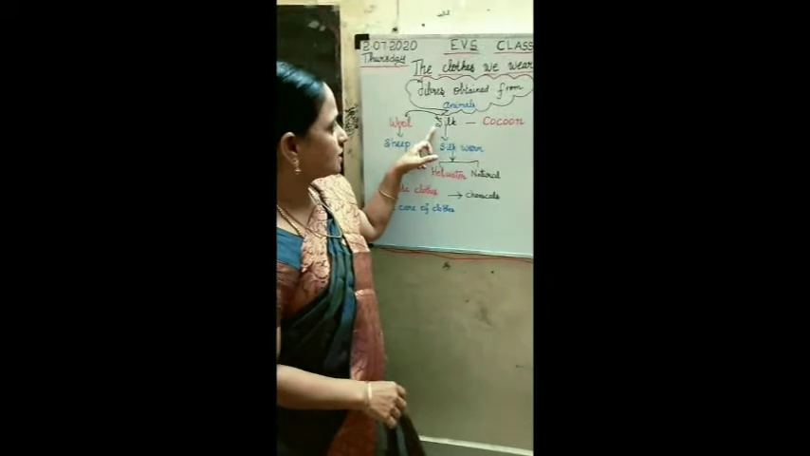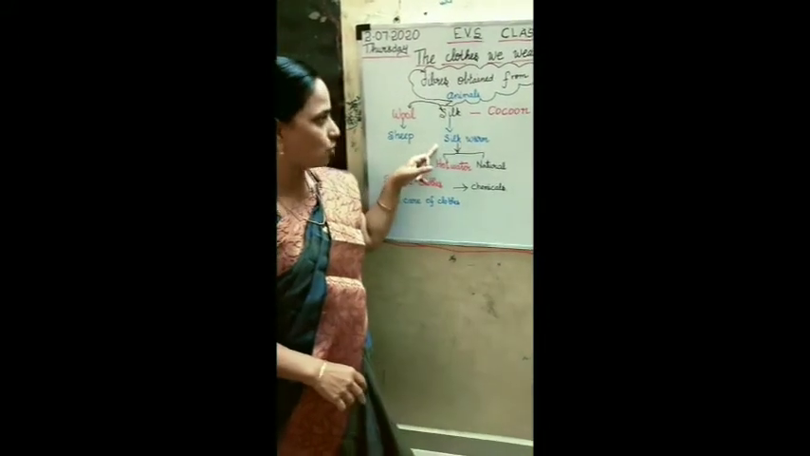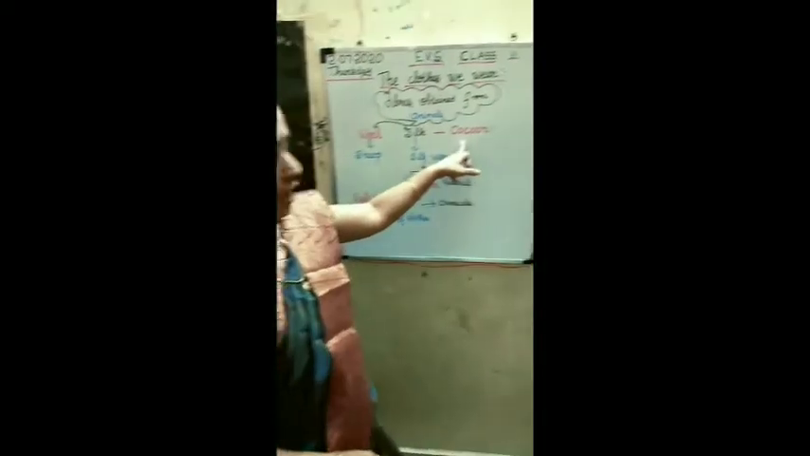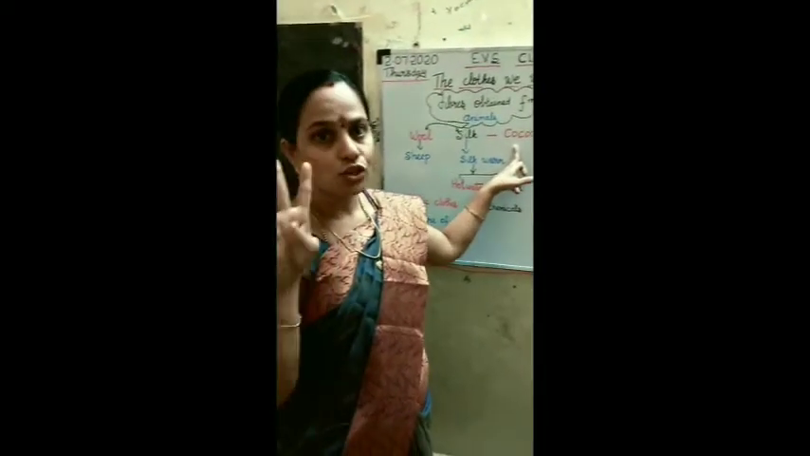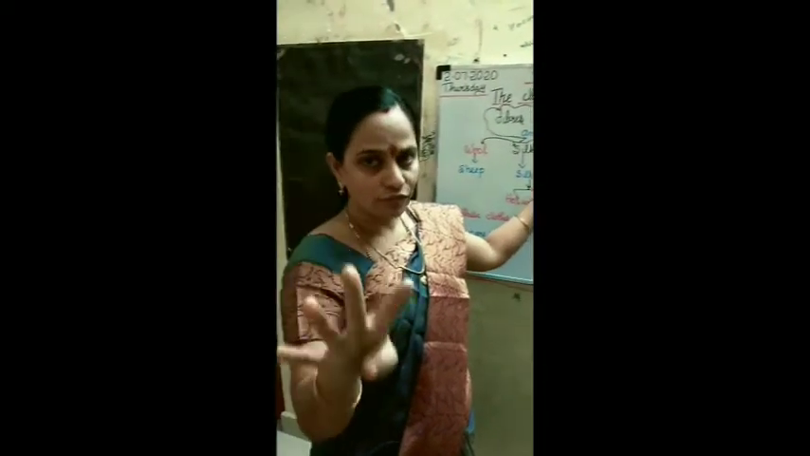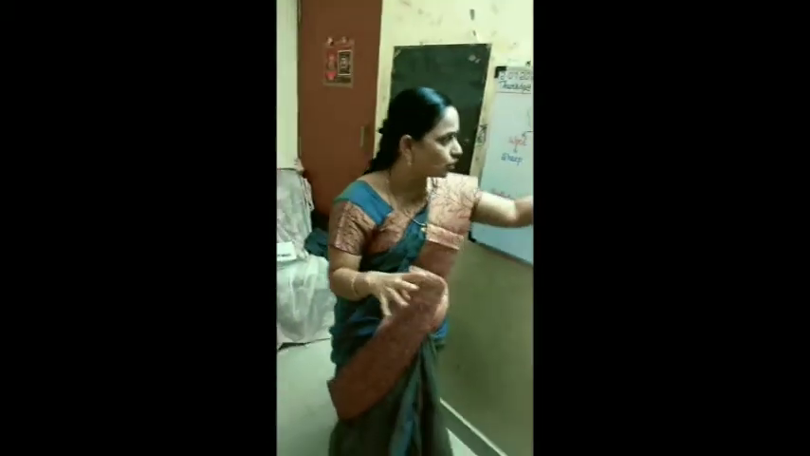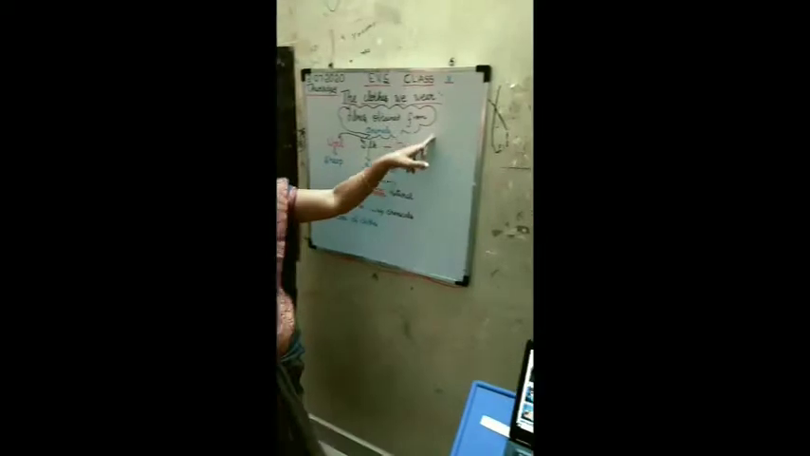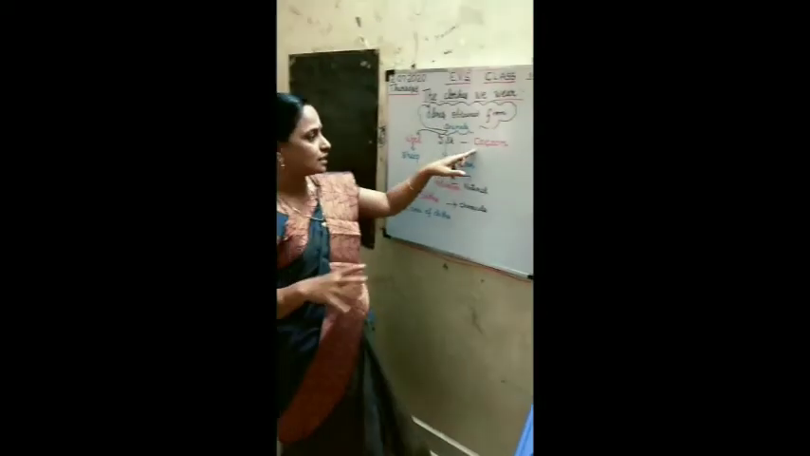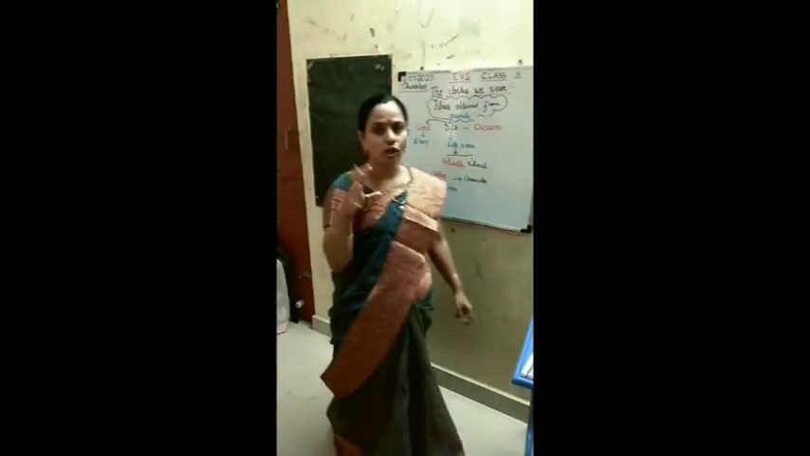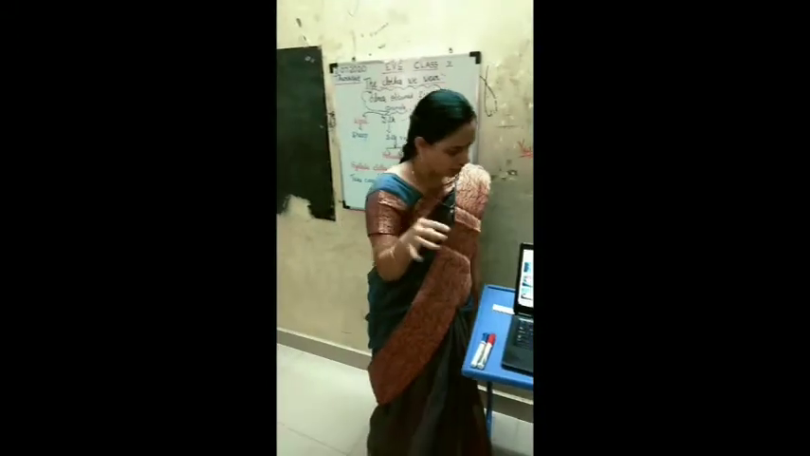How do we get silk? We get silk from the silkworm, at the cocoon stage. There are 4 stages of the silkworm, and when it arrives at the cocoon stage, the silk is removed from the silkworm. What are the 4 stages? We are going to see it in the slide.